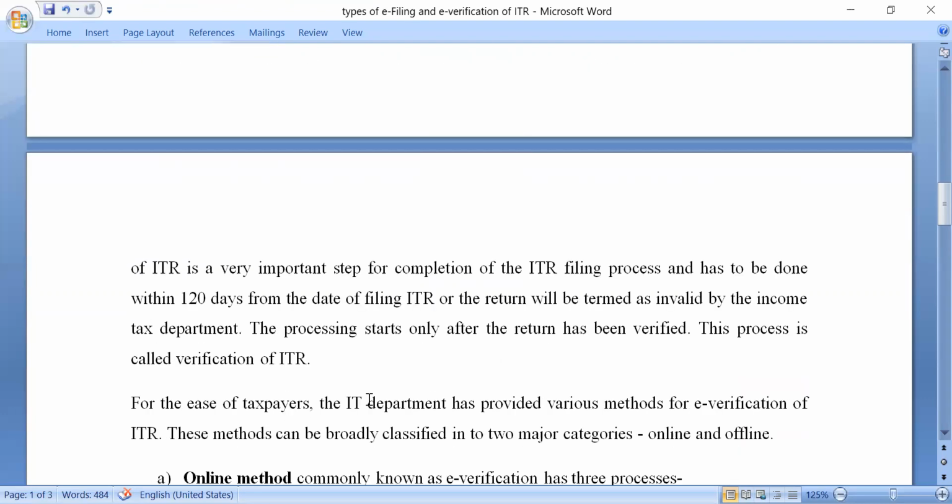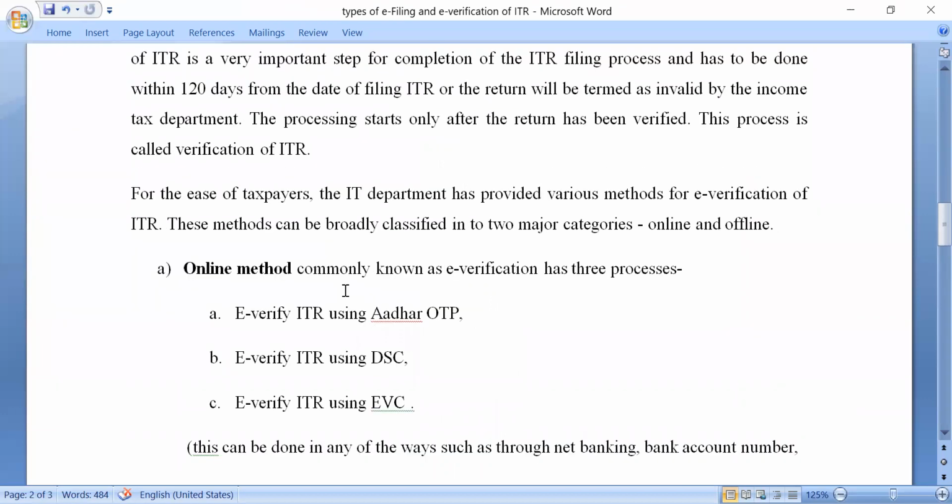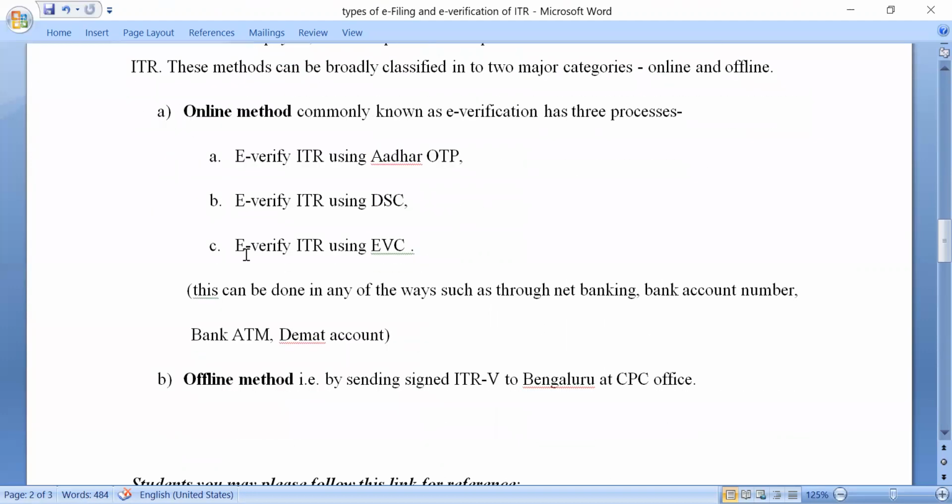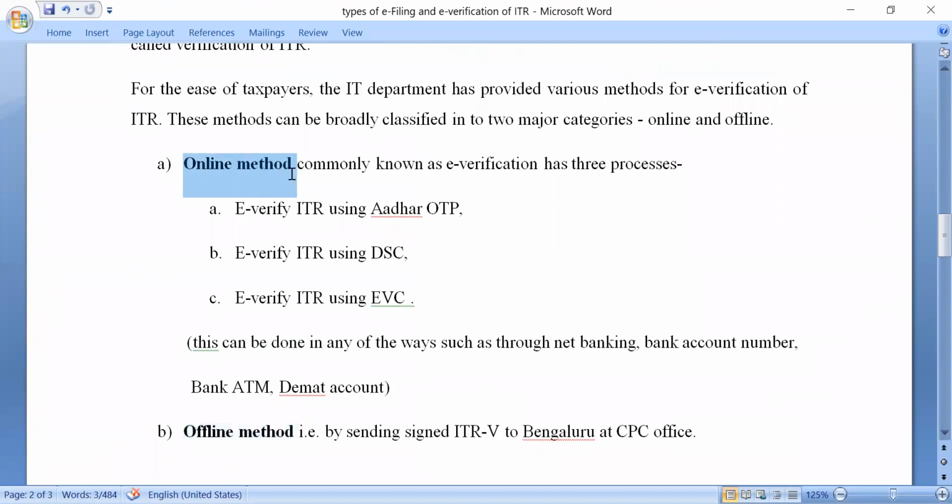So for the ease of the taxpayers, the Income Tax Department has provided many methods. As I told you, verification can be done online as well as offline. The offline method is the one that I have discussed several times today. It is by sending the ITR-V form to the Bangalore Central Processing Center office within 120 days by post or speed post. And the online method is known as e-verification, and there are 3 processes under this.